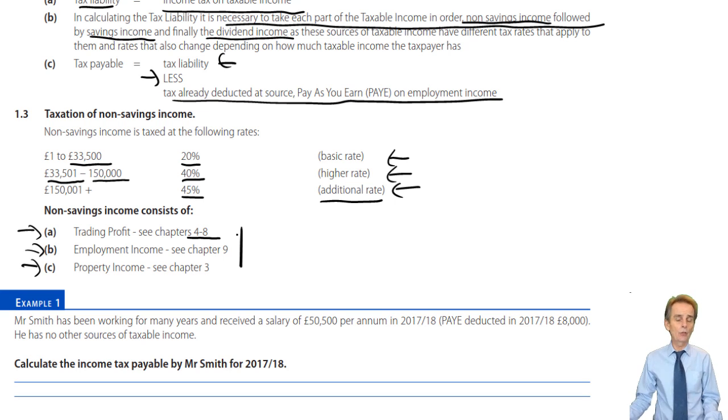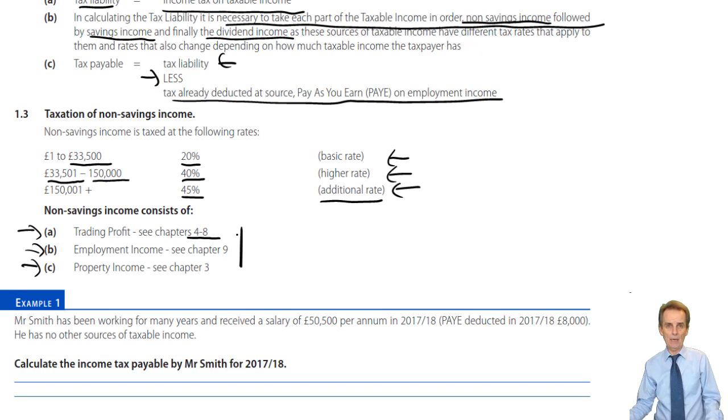But what have we then got to do? We don't tax the partnership, we tax the individual partners on their share of those profits. So we've got to divide those profits between the partners. How do we do it? According to the profit sharing agreement in force during the accounting period. That awaits us in Chapter 8.